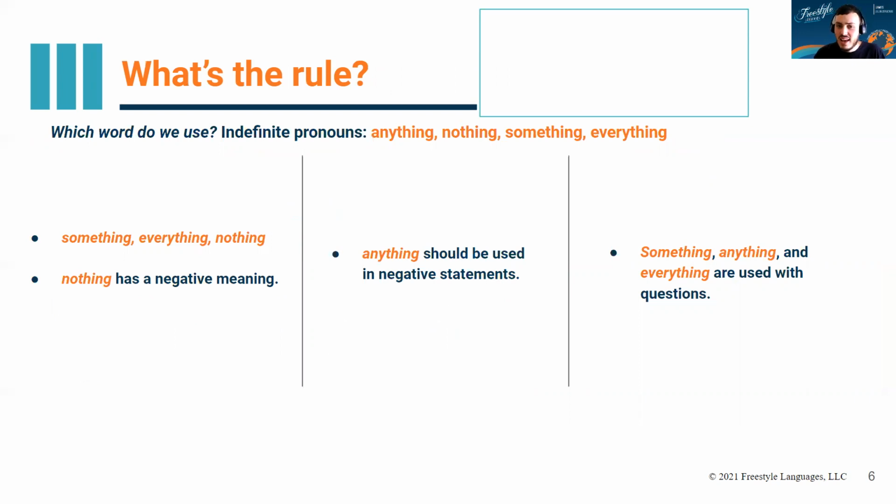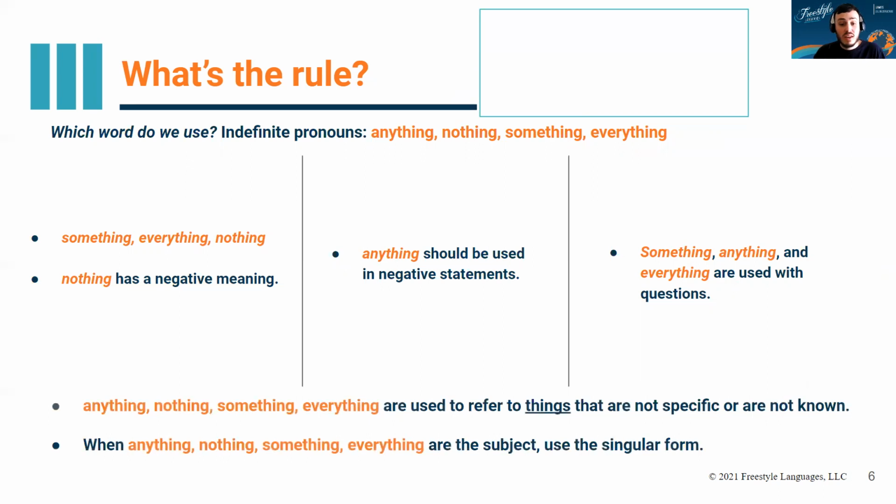So these words, anything, nothing, something, and everything, they're called indefinite pronouns. But it doesn't really matter what they're called because we use these all the time. And I'm sure that you use these all the time in everyday conversation. But what's the difference between them? Well, they are all used to refer to things that are not specific or that are not known.